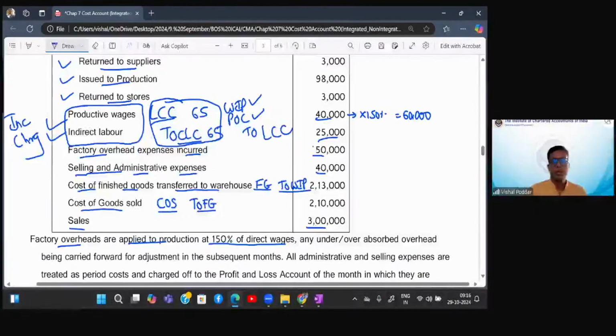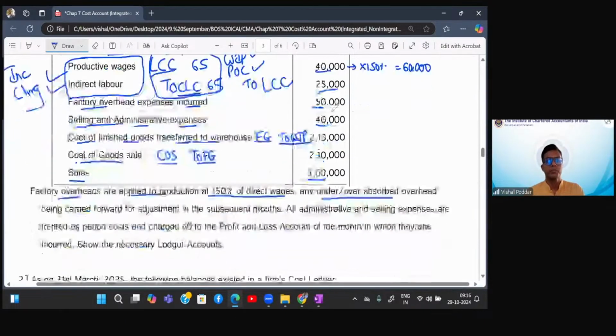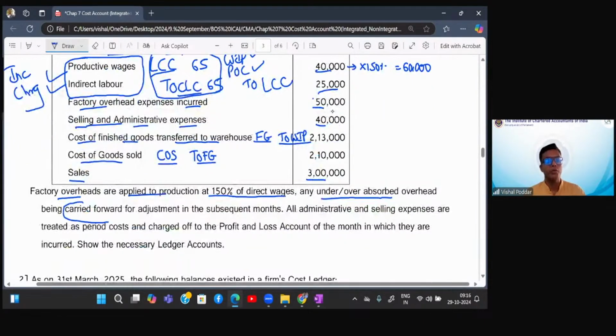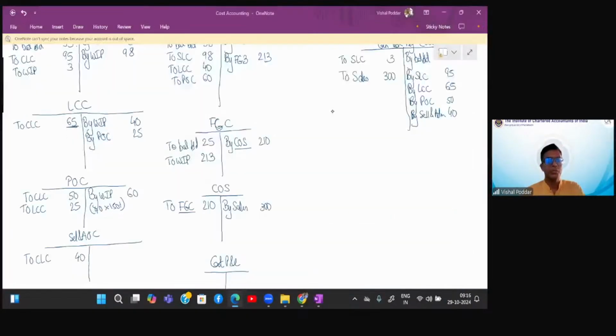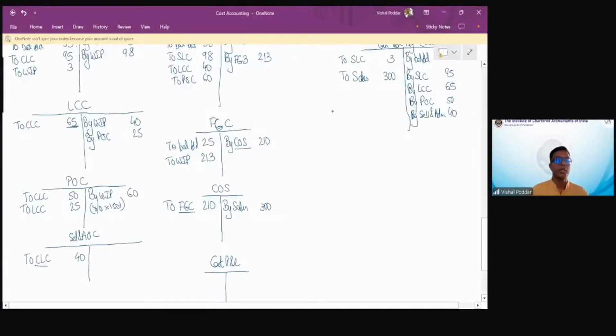Now, further, what they have given: any under or over absorption being carried forward. So they have specifically asked to carry forward. Had they not mentioned this, I would have transferred it to cost P&L. Now, administrative and selling overheads are treated as period cost, which means they have to be charged to cost P&L only. Since they have merged these two accounts, we did not know whether it is selling or administration.